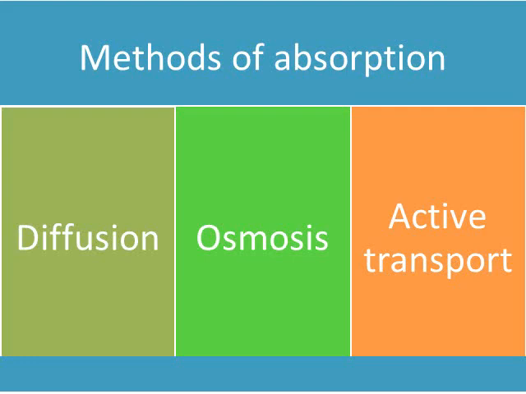Now we are going to study different types of absorption. That means the methods of absorption we are going to study. They are classified into three: diffusion, osmosis, active transport. At first we are going to study diffusion. Root hairs absorb water by diffusion.